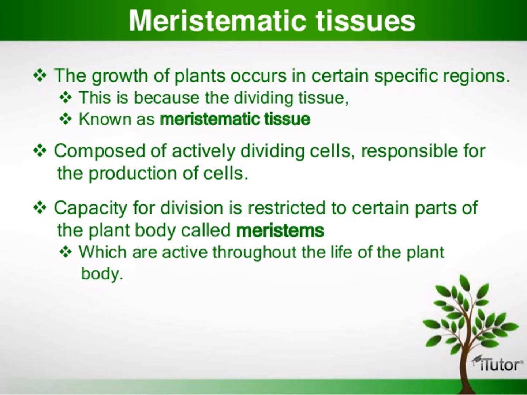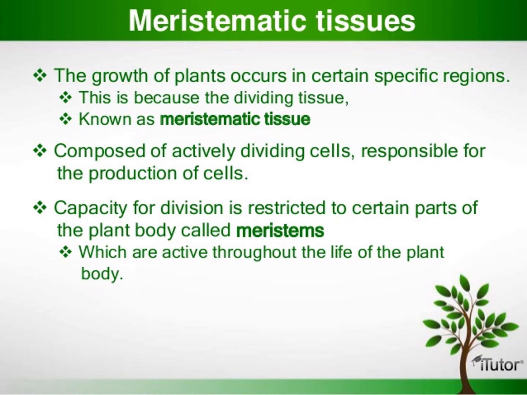Meristematic tissue is composed of actively dividing cells responsible for the production of new cells. What is meristems?